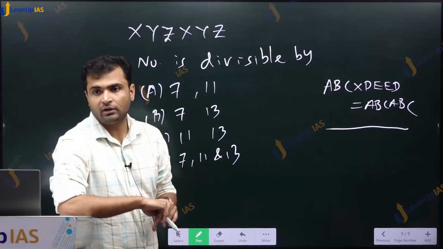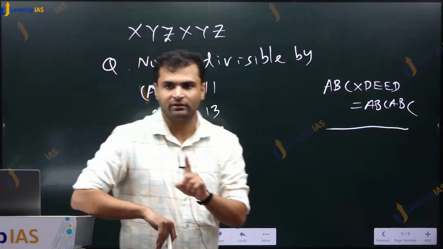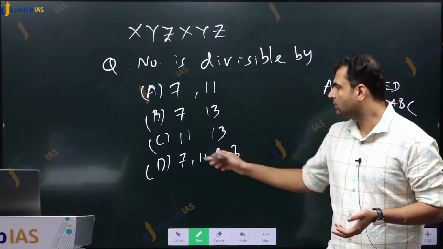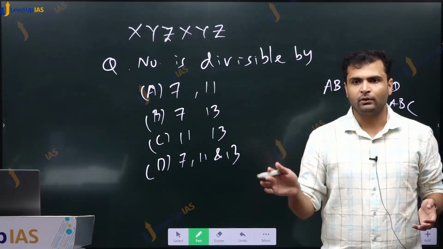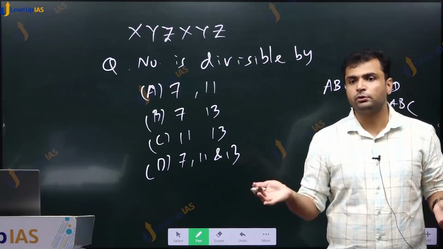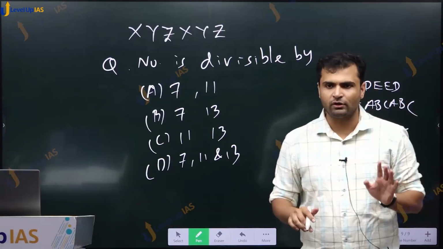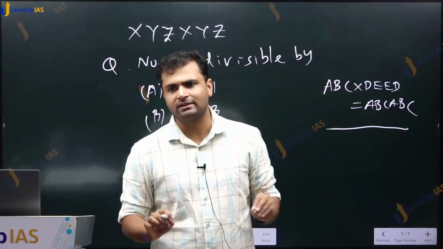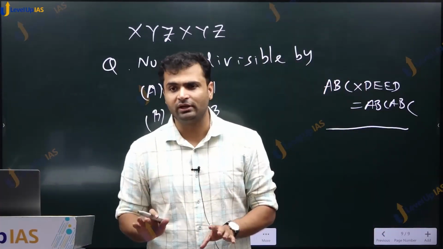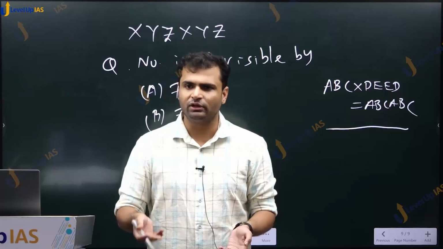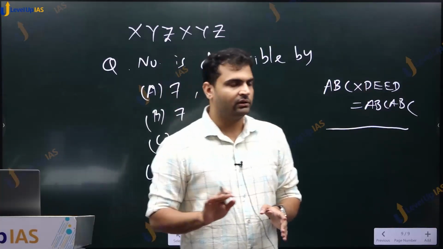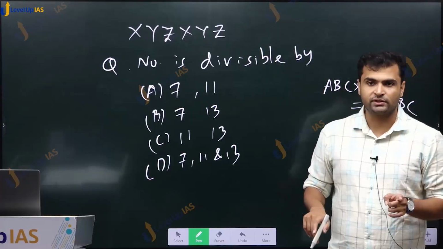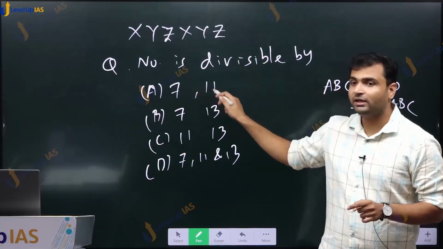Yes, you can. But again, same risk. If the answer is, let us say, D for 1 2 3 1 2 3, will it also be D for 2 3 4 2 3 4? That again, one more choice of numbers you should take, just to confirm that whatever answer you are getting with 1 2 3 1 2 3, you are getting the same answer with 2 3 4 2 3 4. But even if you take 1 2 3 1 2 3, you have to perform divisions. You have to divide by 7, 11 and 13.